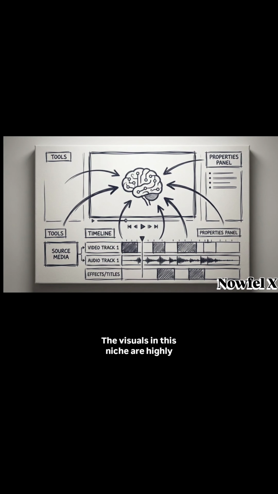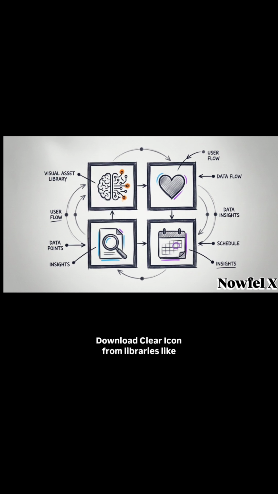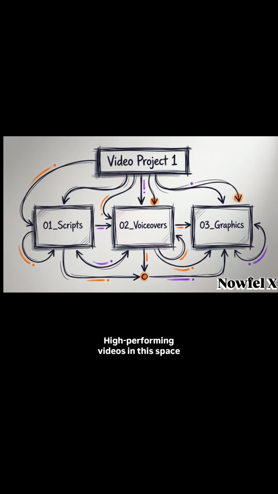The visuals in this niche are highly functional. You can use simple icons and line drawings instead of complex animations. Download clear icons from libraries like Flaticon or Freepik, corresponding to points in your script. Add an ambient track from Pixabay or the YouTube audio library to sit beneath the voice. High-performing videos in this space rely on clear organization and pacing rather than expensive production.